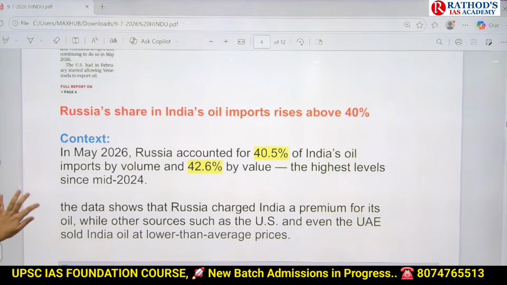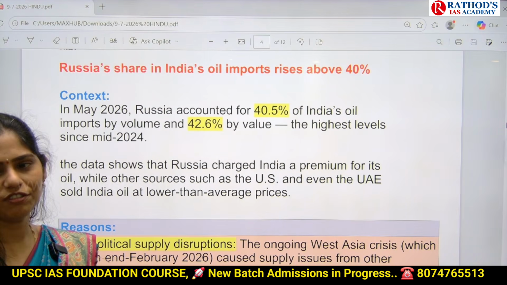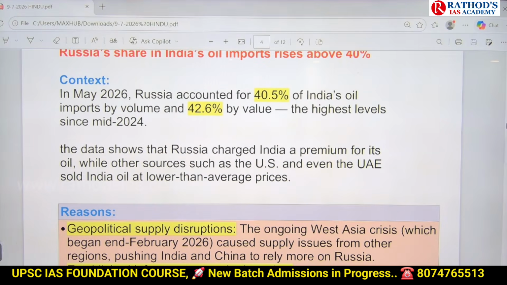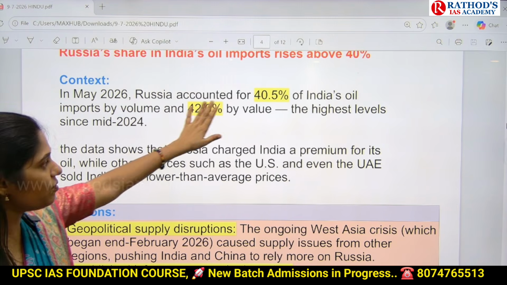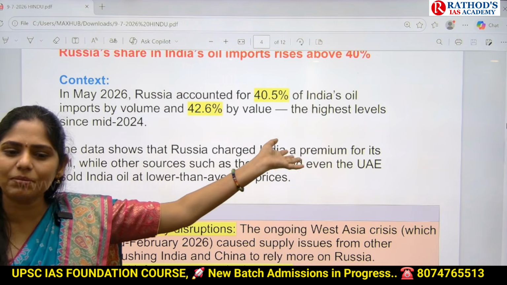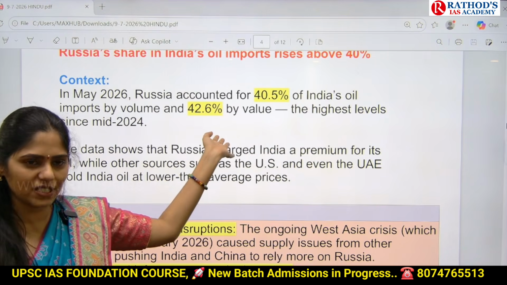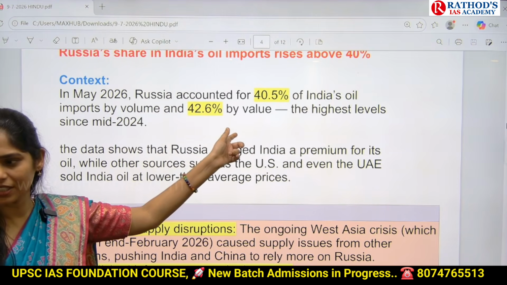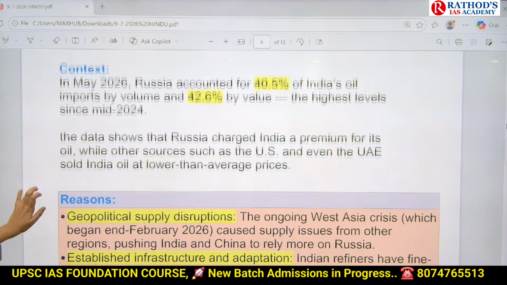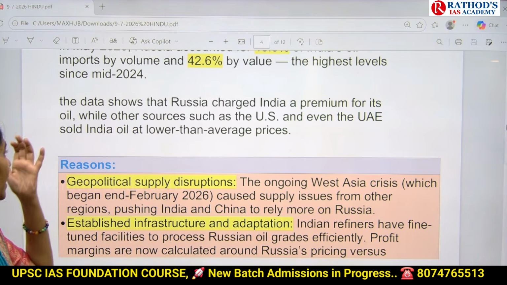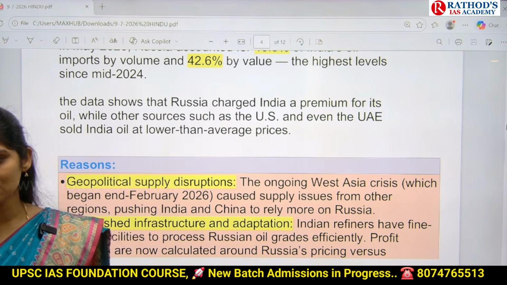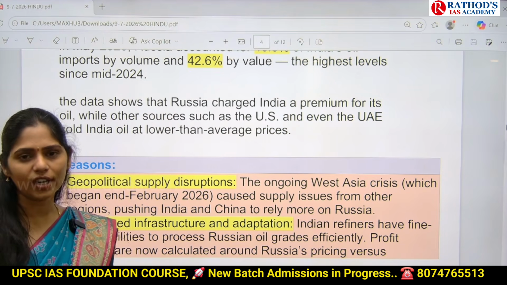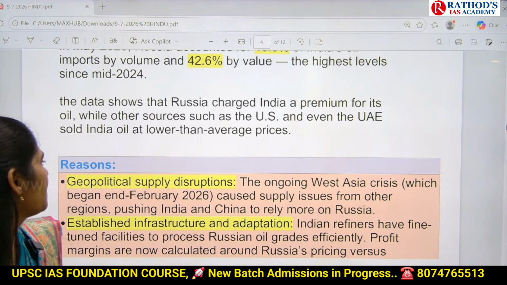In May 2026, Russia accounted for around 40.5% of India's oil imports by volume, and by value it is 42.6%. So by volume 40%, and by value, that means the amount we paid, it is around 42%. Why? Because they are selling at a premium price. Because of that we got a difference here. This data is also showing that Russia charged India a premium price but other countries provided oil at below average price.